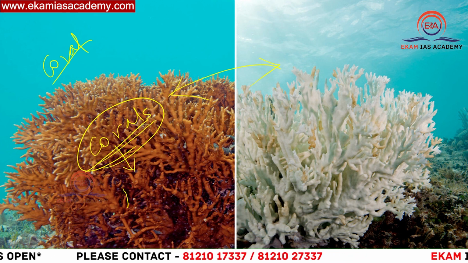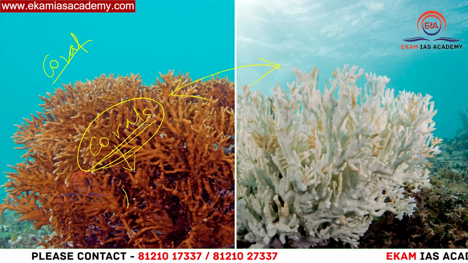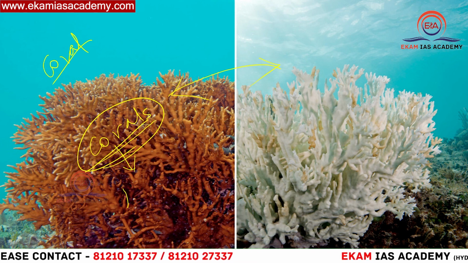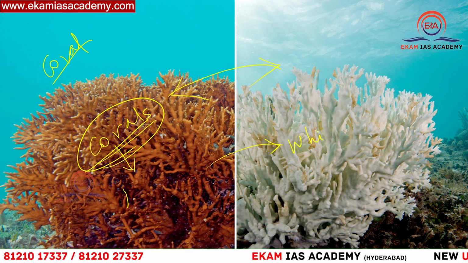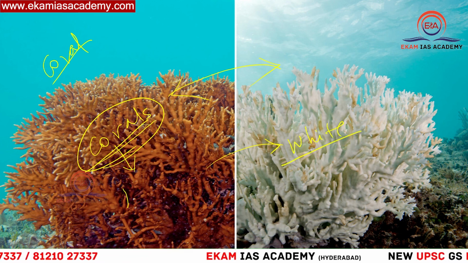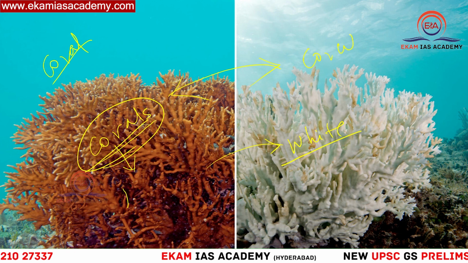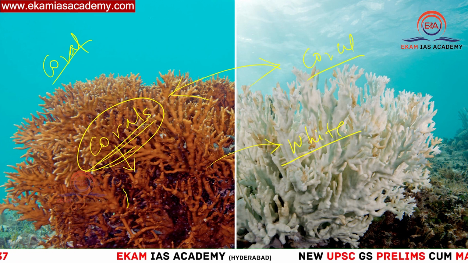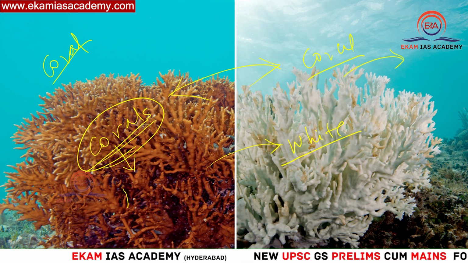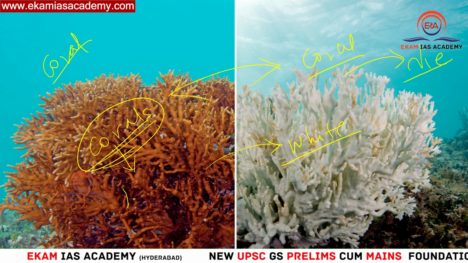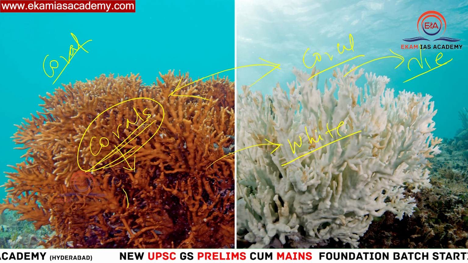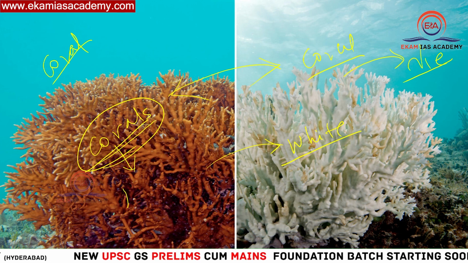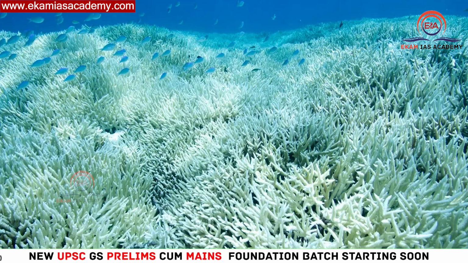But if the corals' health is not good, that means they're not having suitable conditions for survival, then they turn white. White means what we call coral bleaching. If they turn white, they're almost losing their existence. That means they may die also. So the next stage of coral bleaching is the death of the coral, in case the suitable conditions are not supplied. We'll understand the reasons for this particular difference.